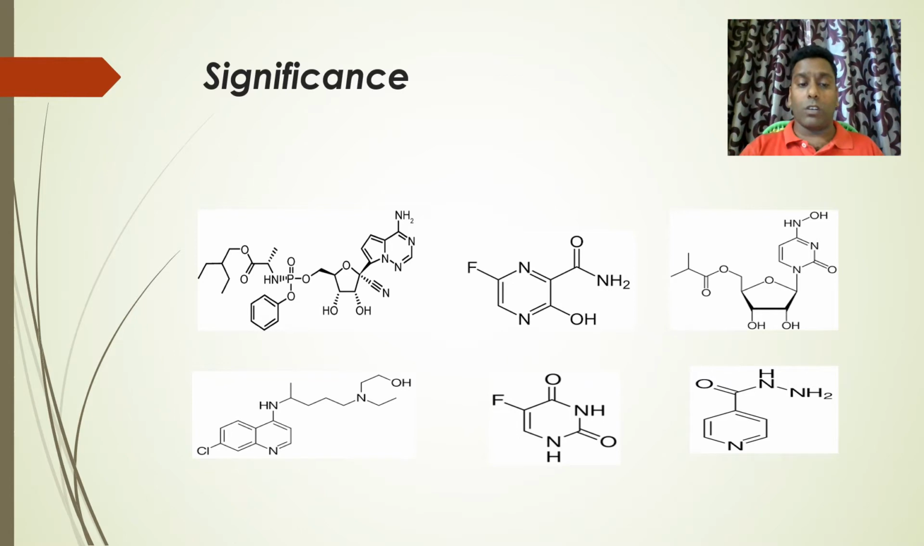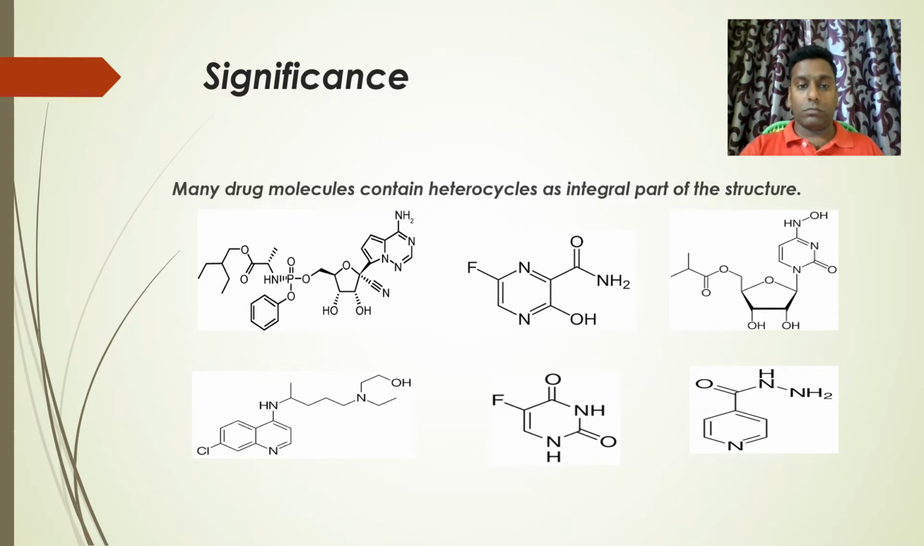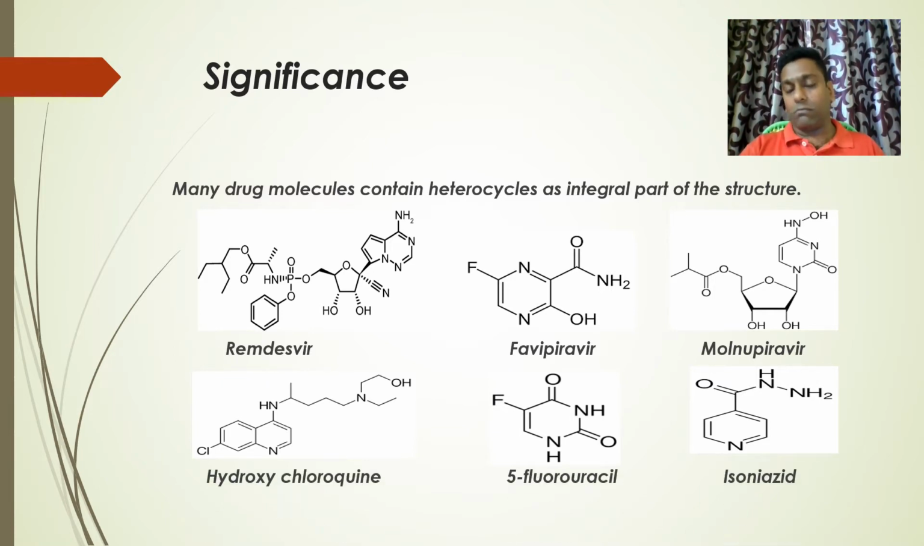And what are these drug molecules? Okay, let me show you. Look at the screen. Remdesivir, which is making a lot of noise these days. Favipiravir, a good antiviral drug used to treat COVID-19. Molnupiravir, a new drug which is about to enter the market to treat COVID-19. Hydroxychloroquine, previously an anti-malarial, was also used in the initial stages of COVID-19. 5-fluorouracil, a very good anti-cancer agent, and isoniazid, a very good anti-tuberculosis agent.